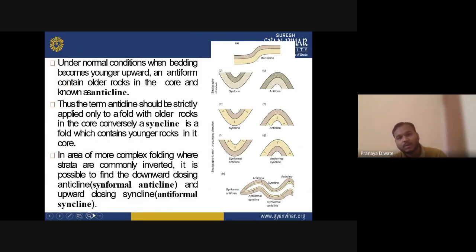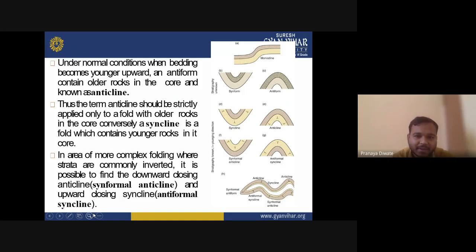Next, under normal conditions when bedding becomes younger upward, an antiform contains older rock in the core and is known as an anticline.